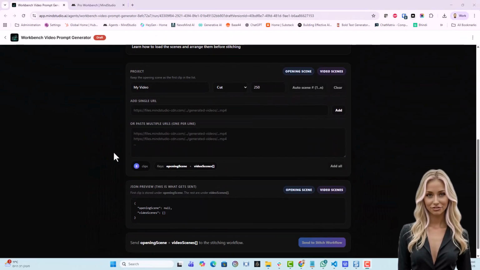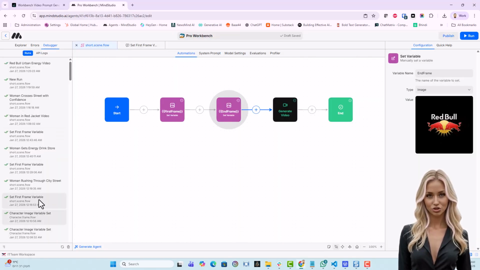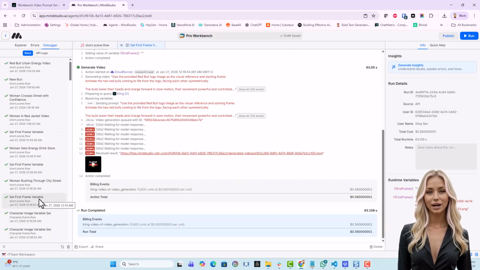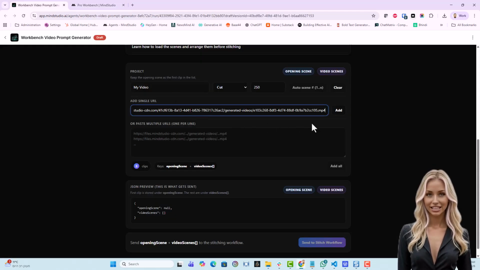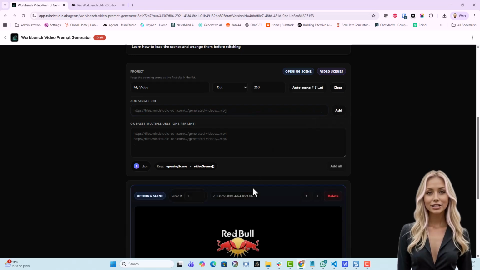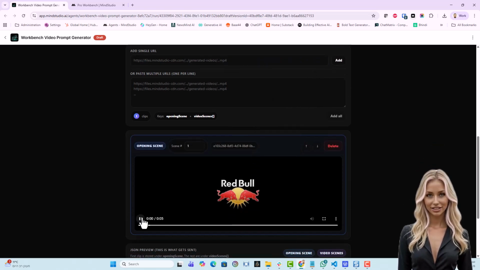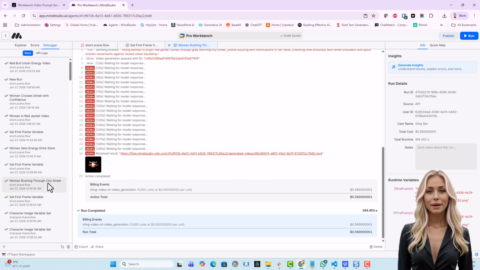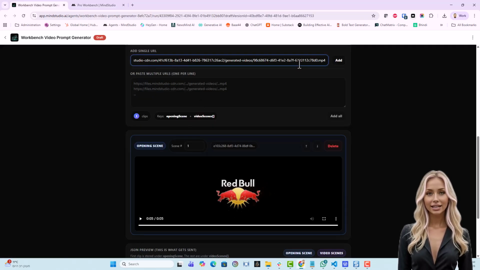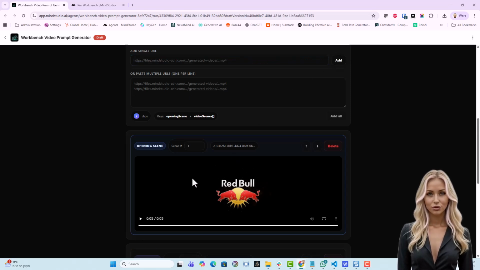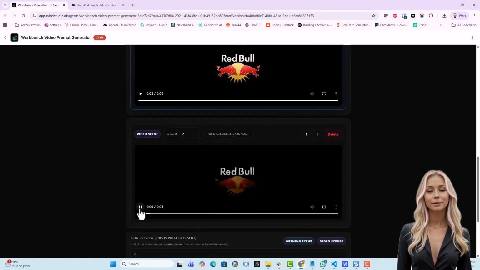Wonderful. I'll copy the video scene links to this interface. Heading back to MindStudio Workbench, you'll find the links in the debugger. There is a small copy button beside the link. I'll use it and paste it here. Press Add. Let me check it. Yes, it's the one. Going to the second, copy link, paste, add. I'll do it for all the rest. Give me a second, please.